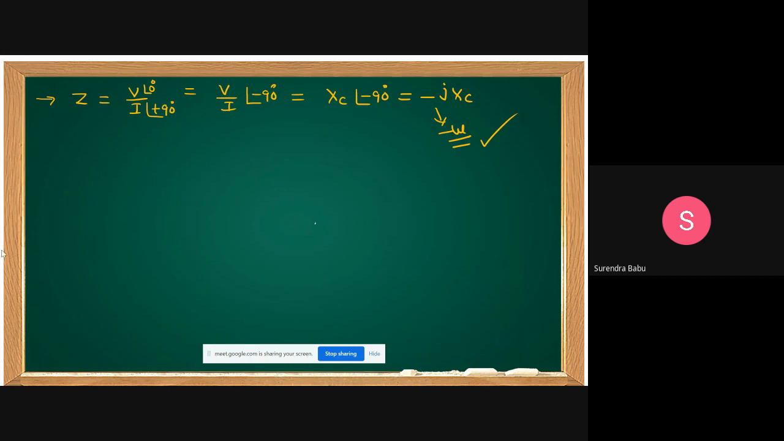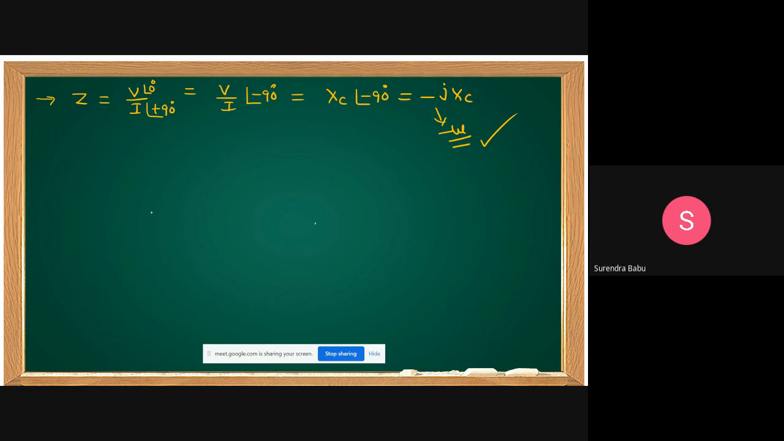Like this we consider: current leads the voltage, or voltage lags the current. Voltage lags the current means directly V at an angle of minus 90 you take. Then also you can get the same answer. This is why capacitive reactance is negative. That is the proof.